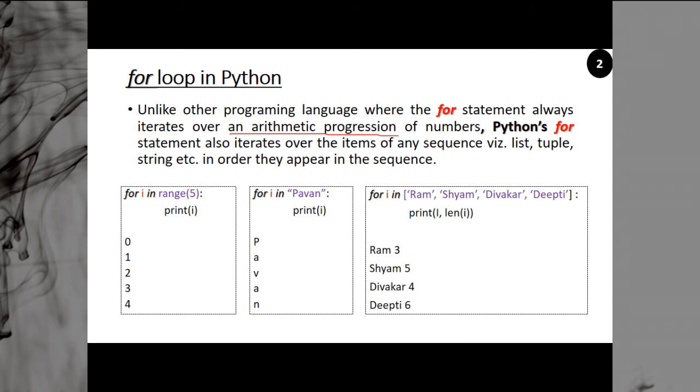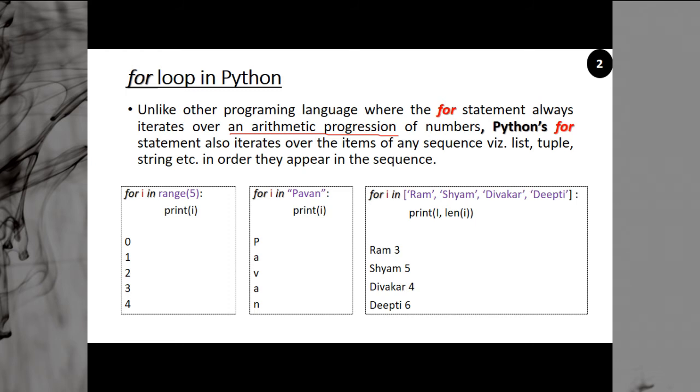That is the exit condition of the loop: your loop will terminate when i becomes 5. It will be repeated till i is less than 5. And then you write i equal to i plus 1, that is, each time i will be increased by 1.